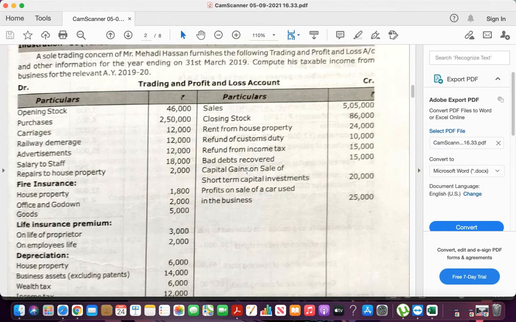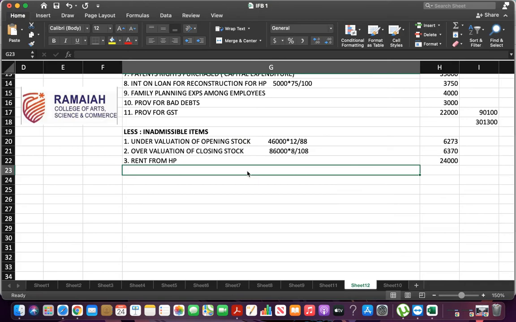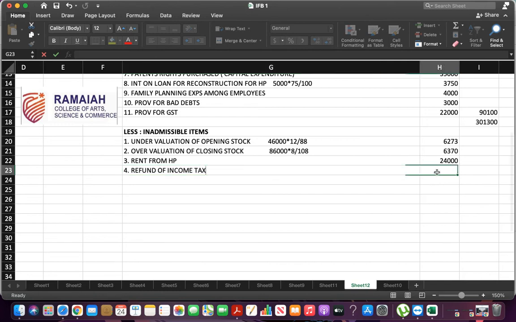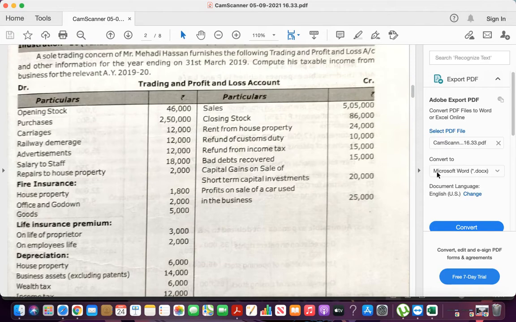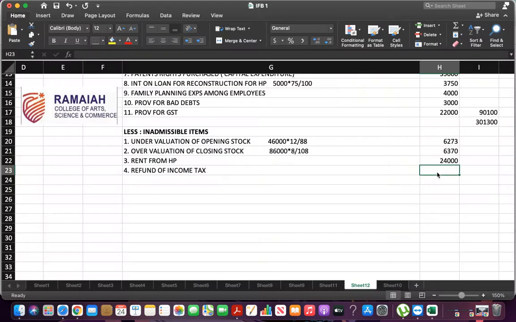Next, refund of customs duty. See, refund of customs duty. Customs duty belongs to business. Next, refund from income tax. Income tax expenses, income tax income, always inadmissible. So write down refund of income tax. It is 15,000.